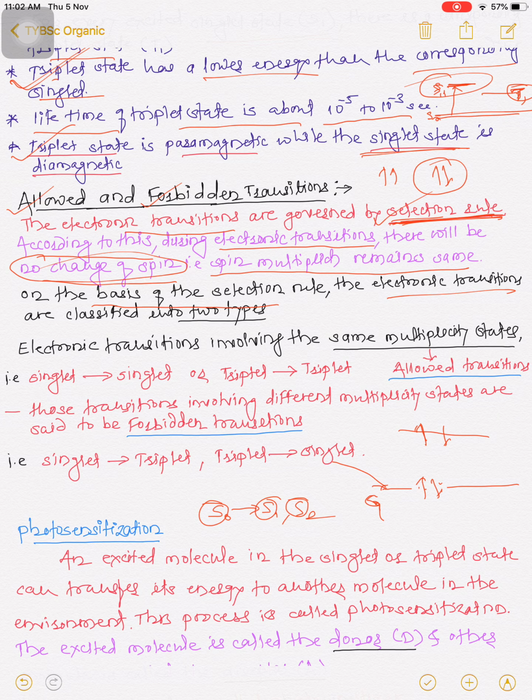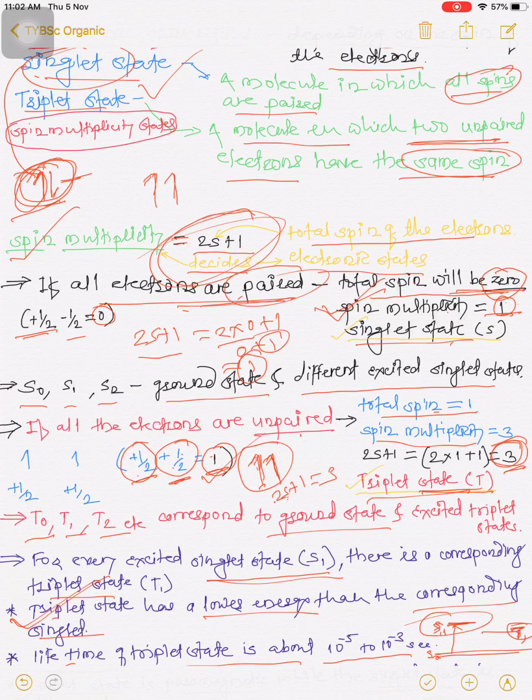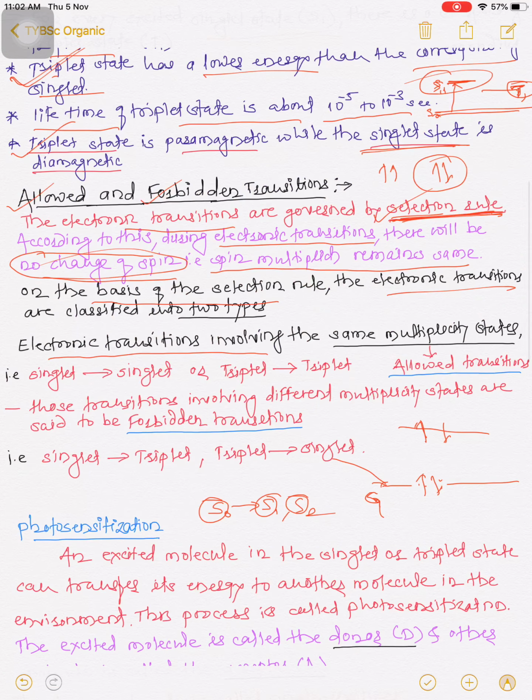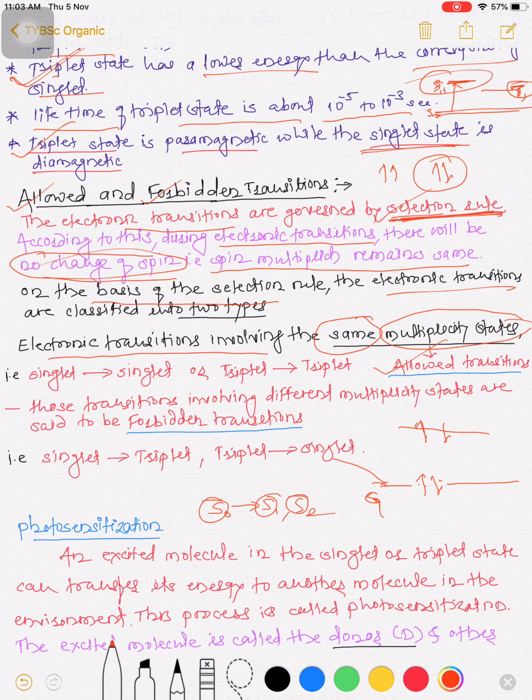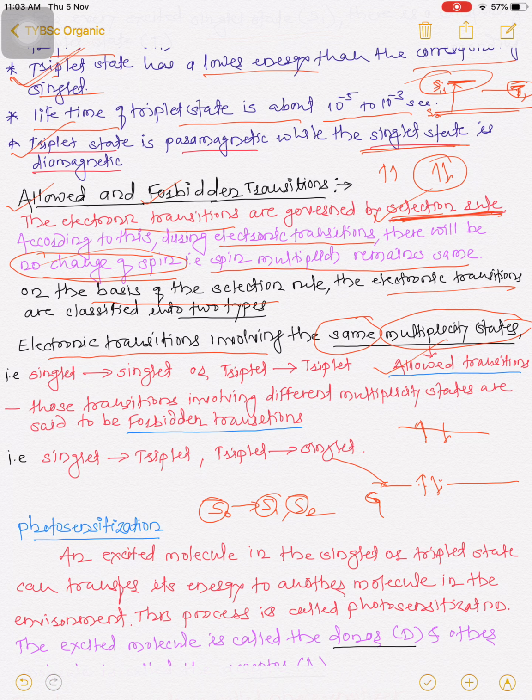Electronic transitions involving the same spin multiplicity state are known as allowed transitions. In an allowed transition, the spin of the electron does not change.